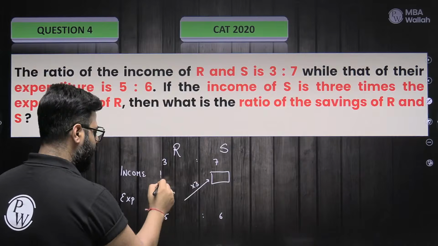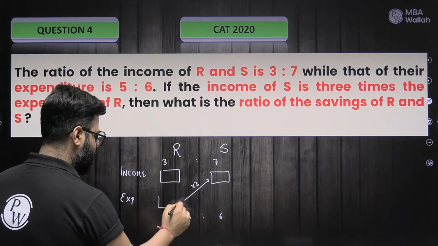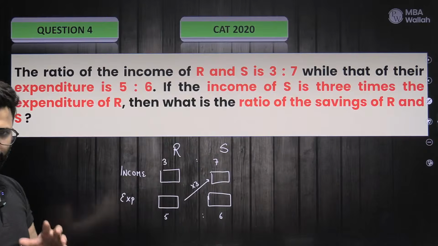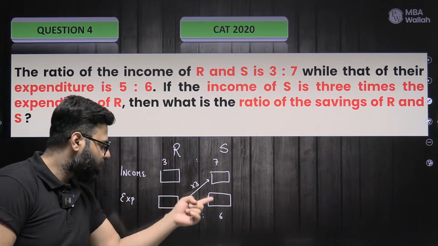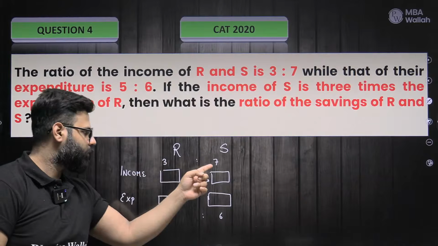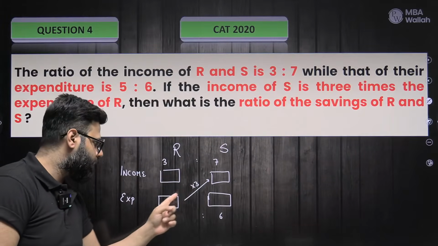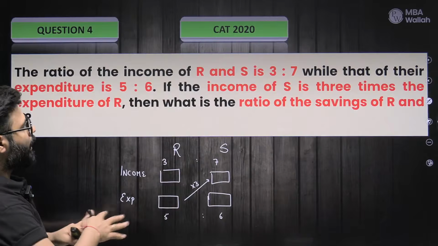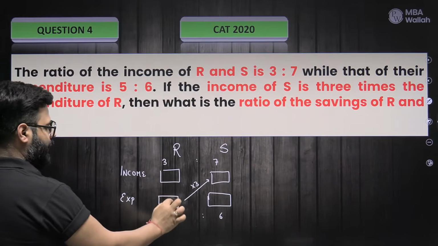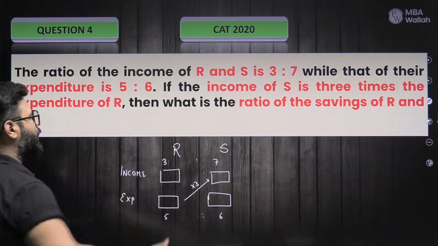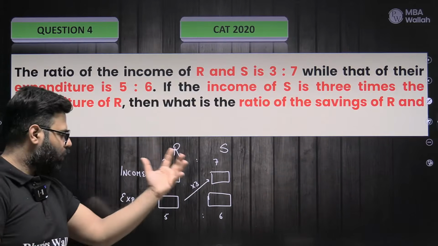Now the idea is I have to assume these 4 numbers so that they satisfy all these conditions. These are in the ratio 3 to 7, these are in the ratio 5 to 6, and this into 3 is this, because income of S is 3 times the expenditure of R. Correct or not? So what I have done is I have drawn my flowchart.